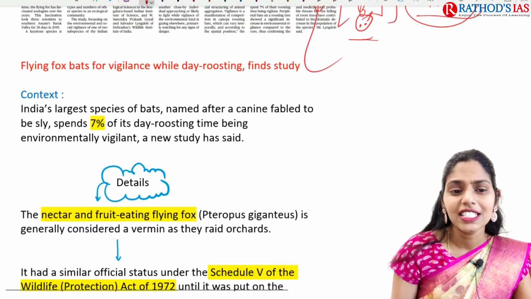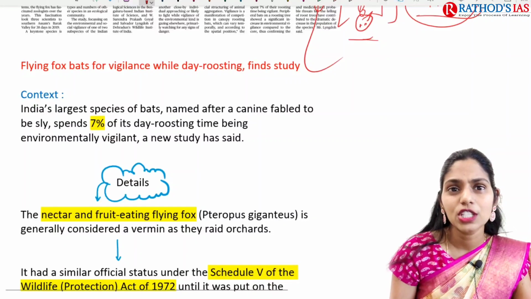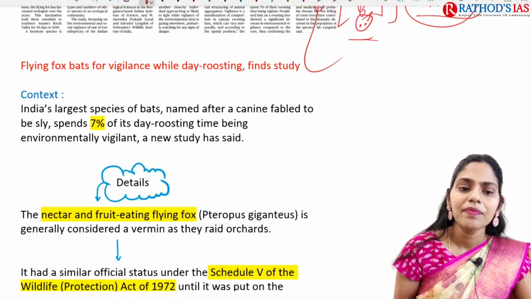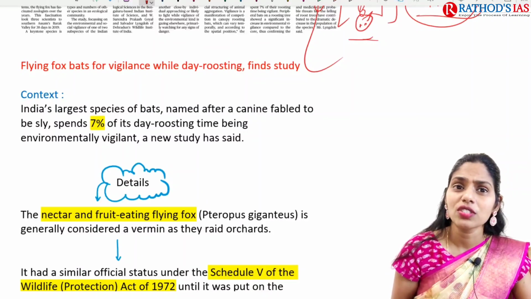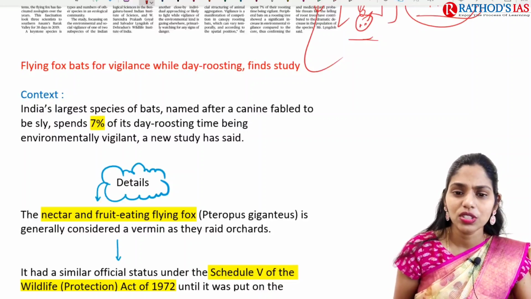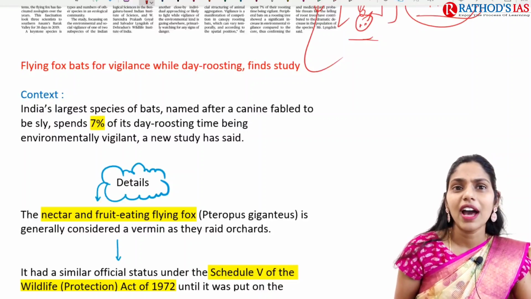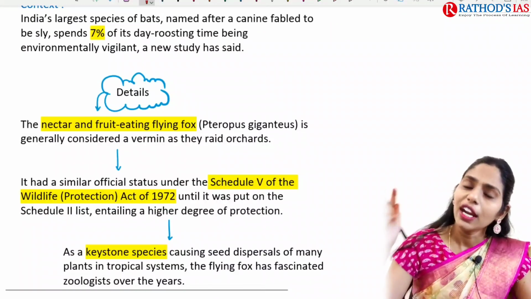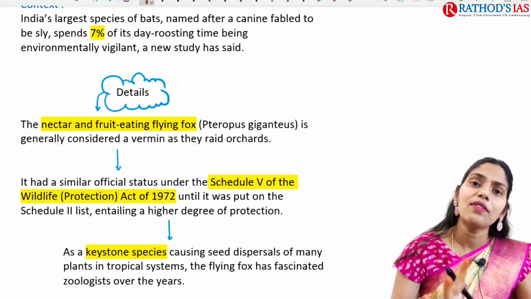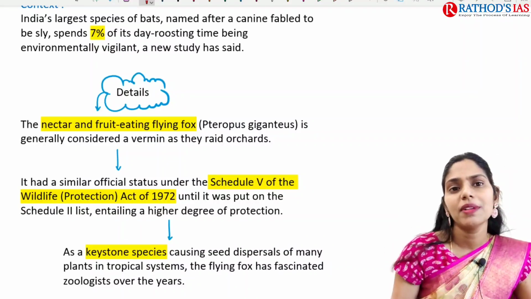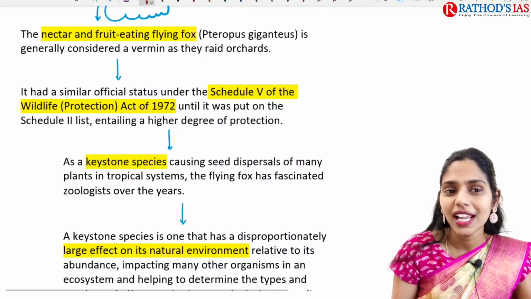If you see the context, it says that India's largest species of bat, named Pteropus giganteus, this flying fox, spends about 98% of its day roosting time being environmentally vigilant. This is what a new study says: most of the time bats take rest, they spend it in vigilance.